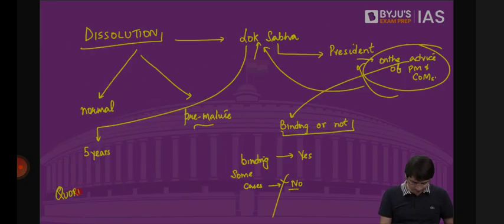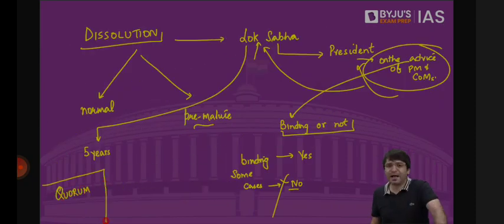We have to take a decision in the Parliament, or we have to pass a particular bill in the Parliament. What should be the minimum number of MPs who should be present in the Parliament so that we can discuss it, so that we can carry on with the business of the House? That number is quorum, and that is 1/10 of the House.